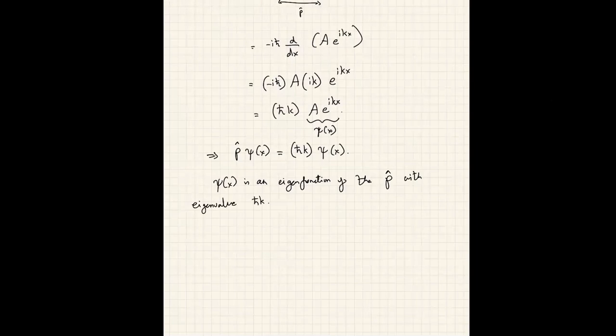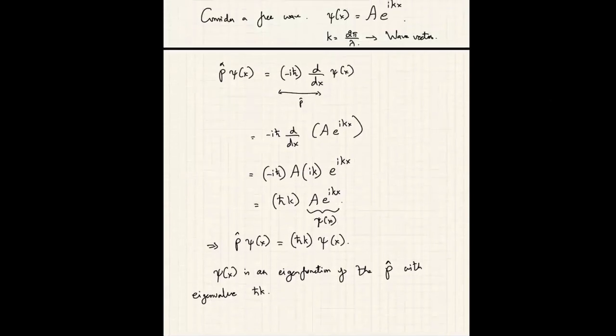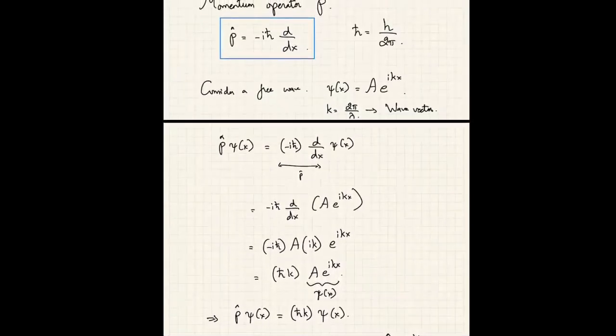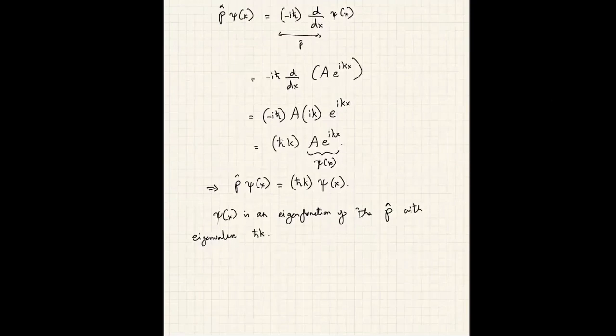Okay. So we have accidentally stumbled upon, so basically we wanted to try and act this p on some wave function. And for this wave function, we took a free wave, which is A e to the i k x. And it turns out that this wave is actually an eigenfunction of the p operator with eigenvalue h bar k. But what can this eigenvalue be?